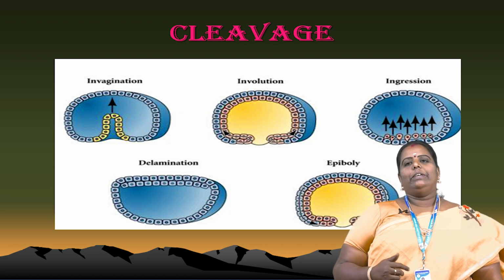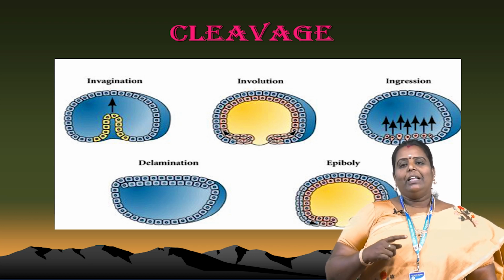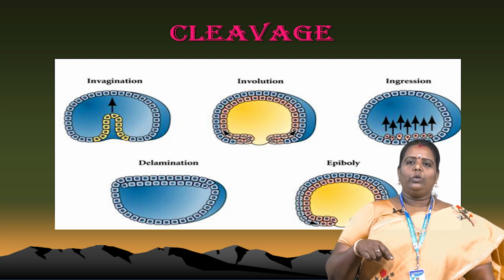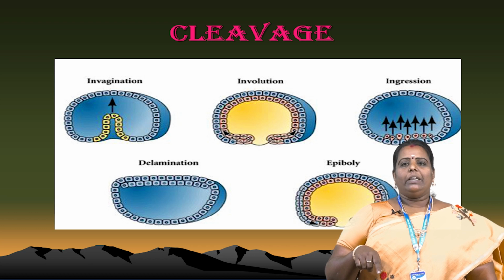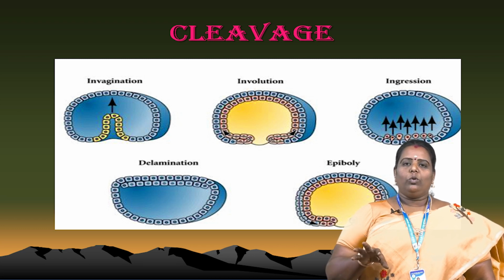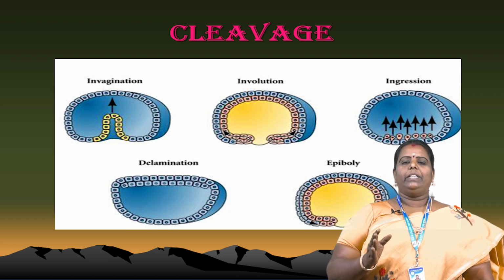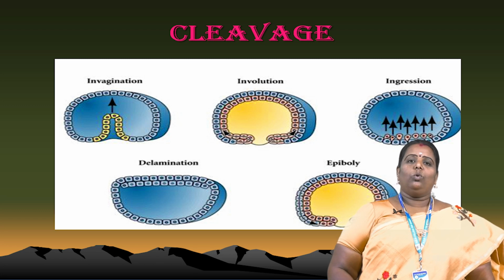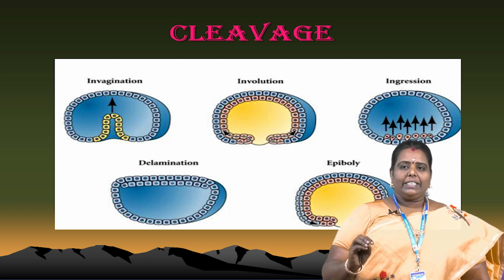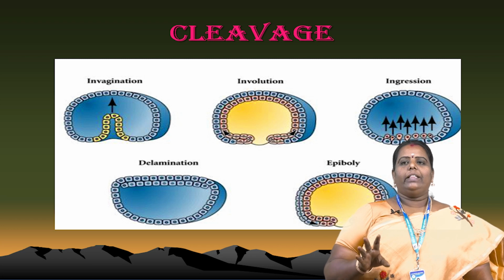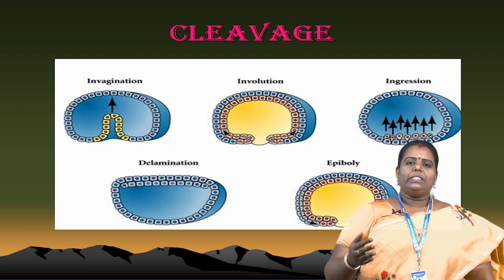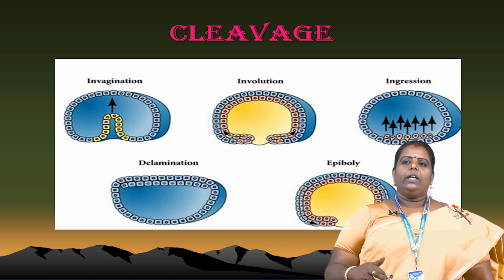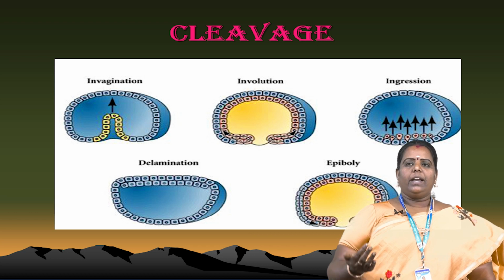I already told you, an amazing picture of invagination. The cells invaginate, in the yellow colored picture the cells go to the inside. That is called invagination. Another one is involution. The cells also differentiate from this particular invagination. That is involution. Another one is where cells go to the inside, that is called ingression, and delamination. Another one is epiboly. Epiboly means the cells are on the outer side, and there are two types of boly: one is emboly, another one is epiboly. In epiboly, the cells spread over the outer side.